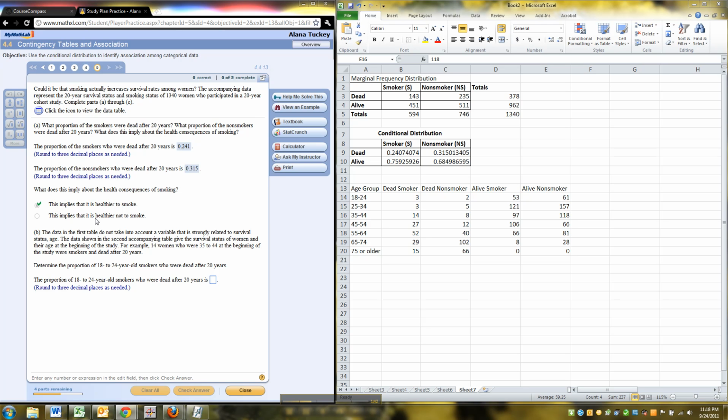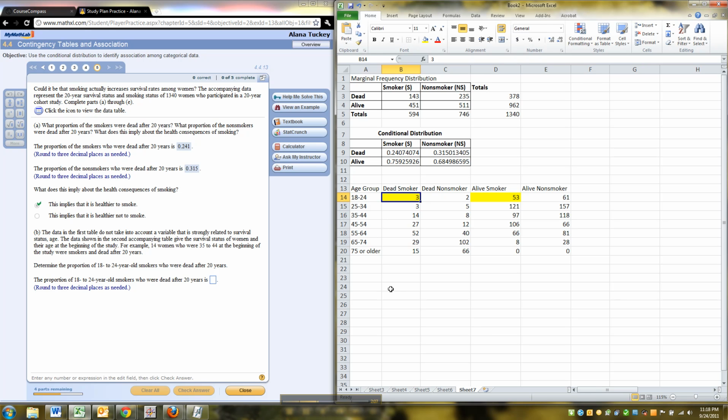All right, so let's see. The proportion of 18 to 24-year-old smokers who were dead after 20 years. Okay, so let's think about this. They want to know the proportion of 18 to 24-year-old smokers. Okay, so if you look at the 18 to 24-year-olds, there's 2 groups of smokers. I'm going to highlight them in yellow so you can see. Right, those 2 groups are 18 to 24 and smoking.